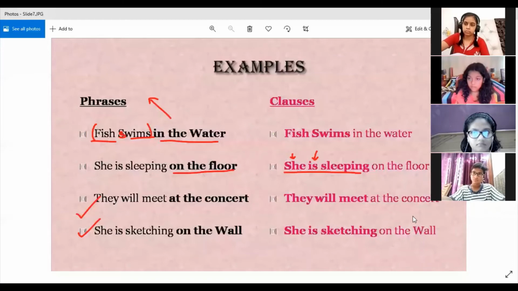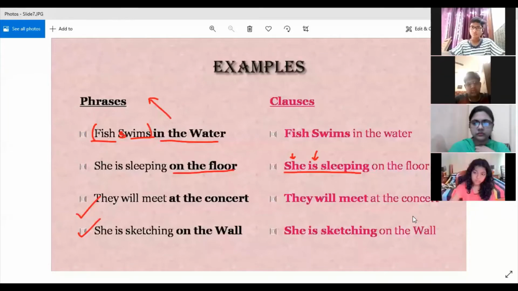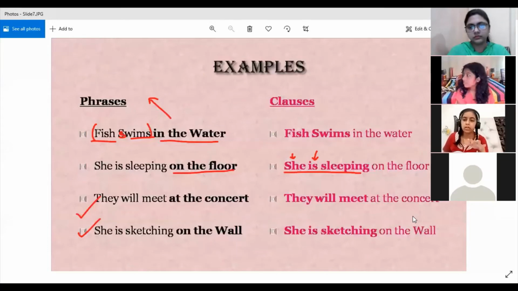Very good. Okay. Next, the fourth one will be explained by Sanvi. Yes, Sanvi? Ma'am, the fourth one, she is sketching on the wall. So she is sketching. She is the subject and is is the finite verb. So it is a clause. On the wall doesn't have a subject nor a finite verb as well.